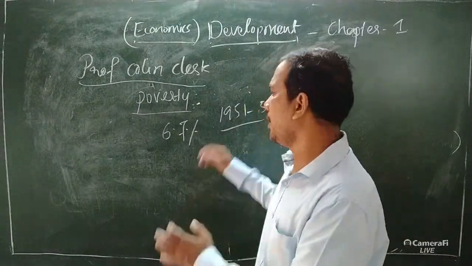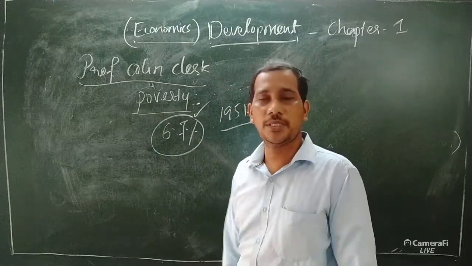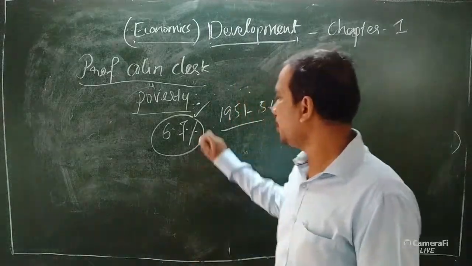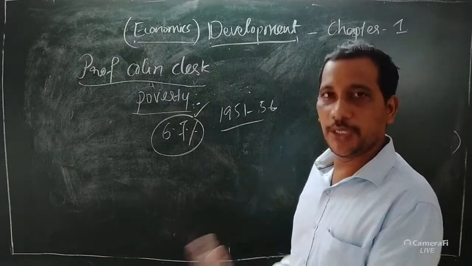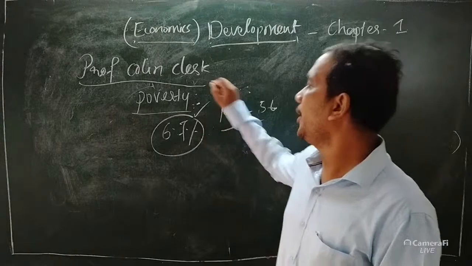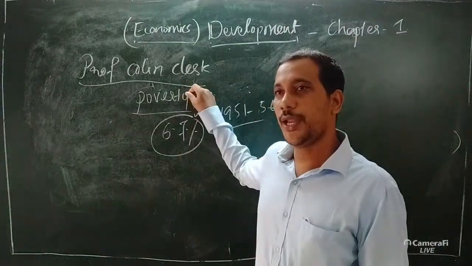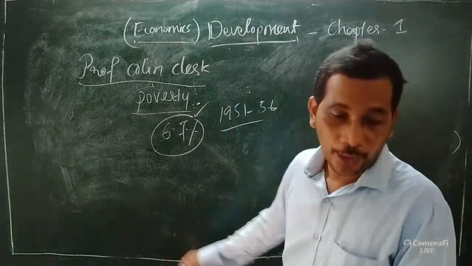But even today, as I told you, nearly 6.7% of the total population is still below the poverty line. This is an obstacle to the country's growth and development. We should eradicate poverty. This is the important aspect.